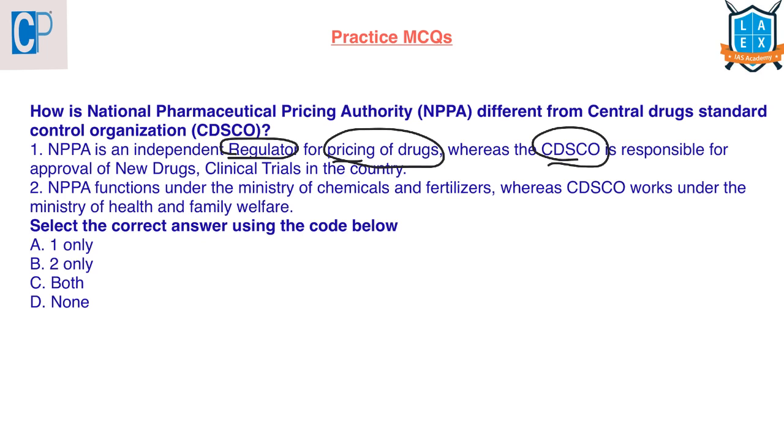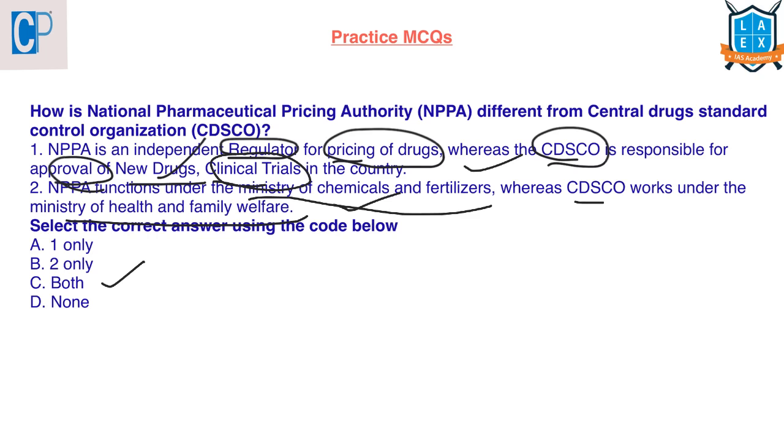Whereas CDSCO is responsible for approving the licenses and also approving new drugs and conducting clinical trials in the country. This statement is correct. NPPA functions under the Ministry of Chemicals and Fertilizers, whereas CDSCO works under the Ministry of Health and Family Welfare. Even this statement is correct. As both the statements here are correct, the answer here is C, both 1 and 2.